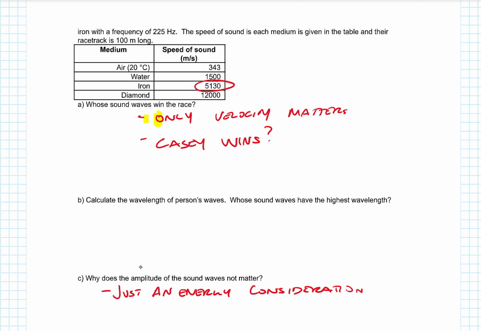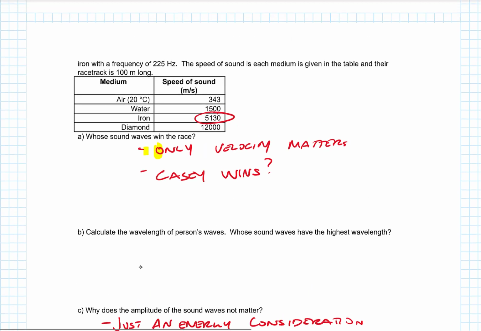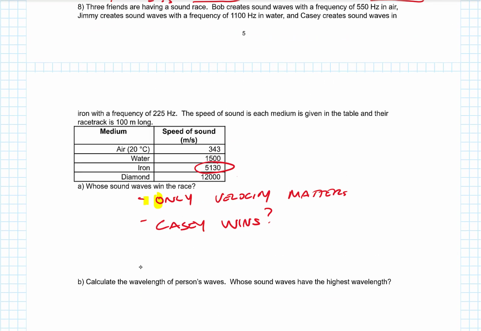All right, so if I want to calculate each person's wavelength, we have Bob. The velocity of Bob's sound waves, because he's in air, is 343 meters per second, and the frequency of Bob's sound waves is 550 hertz. The next person is Jimmy.